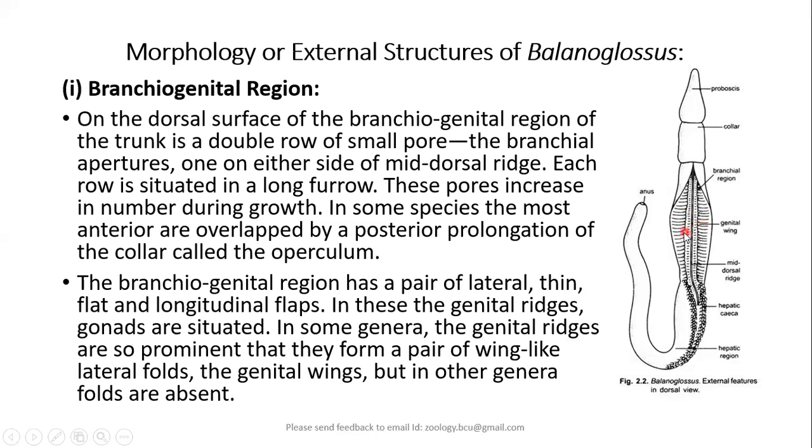These are called brachial apertures. These are the gill apertures. And the number of gill apertures depends on the age of the animal. That means with the age, the number of pores keep on increasing.